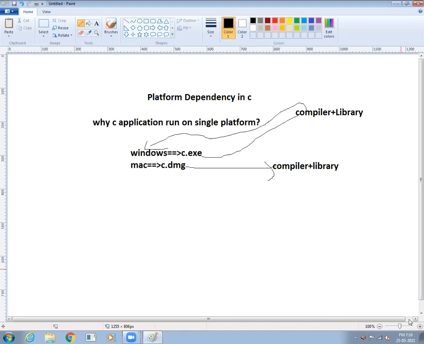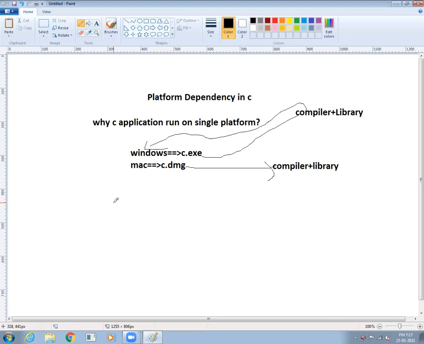So, Mac operating system only. For example, I am working on an SSCT computer, so I'm totally dependent on the SSCT computer only. When I depend on SSCT, what should I do? I always favor SSCT only, simple. In the same way, a compiler also works for a particular operating system. A Windows compiler works for Windows only, and a Mac compiler always tries to favor the Mac operating system only.